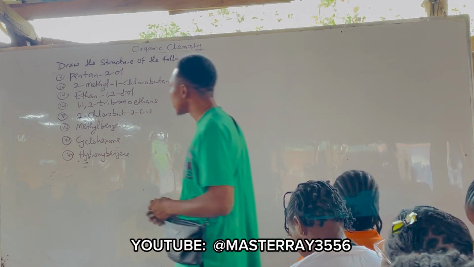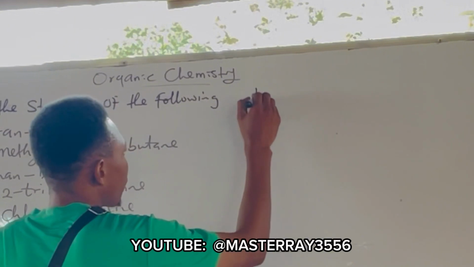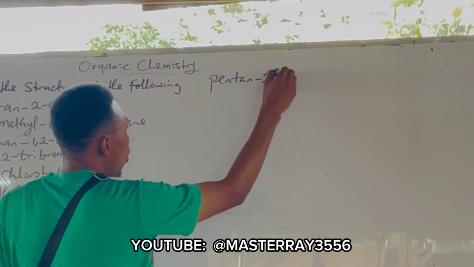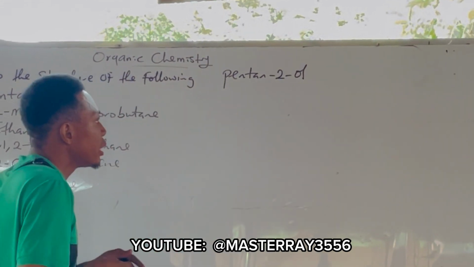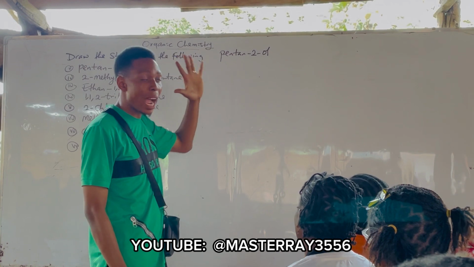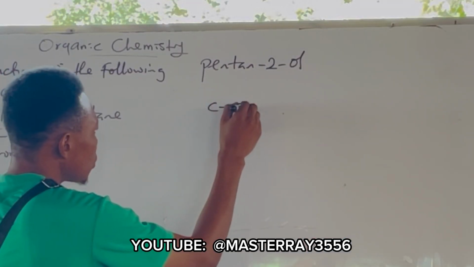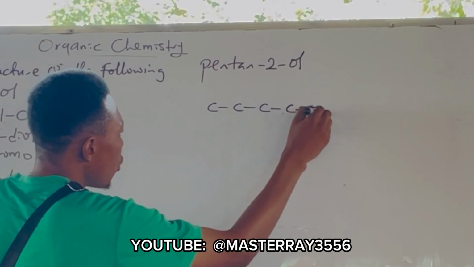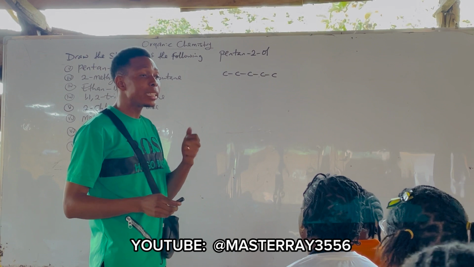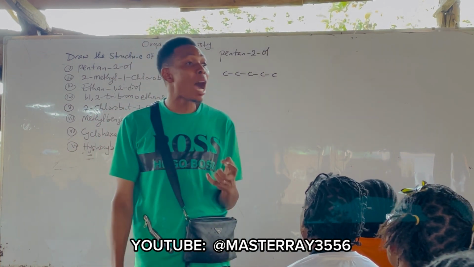For the first one, you are asked to draw pentan-2-ol. The parent chain there is pent, and pent is how many? 5. That means you have 5 carbons. 1, 2, 3, 4, 5. 2-ol is sitting as your OH. That means your OH is attached to which carbon? Carbon 2.